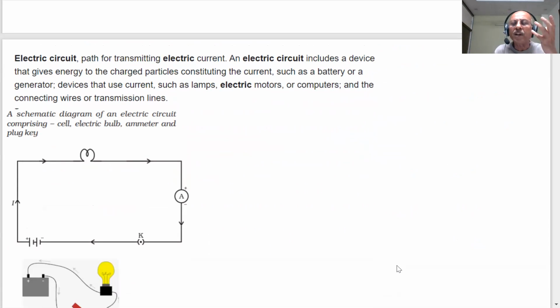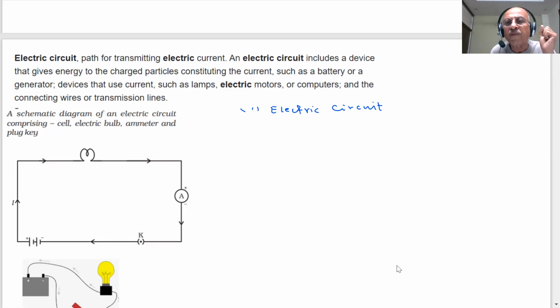How do we create an electric circuit? If you want to transmit electric current from one point to another point, then what you need is an electric circuit. So what will you need then?